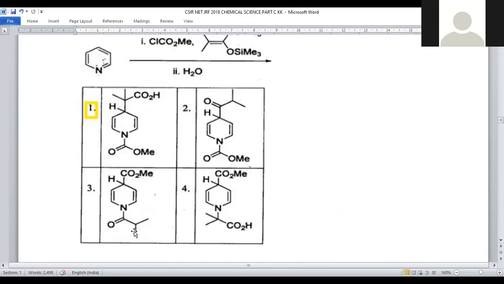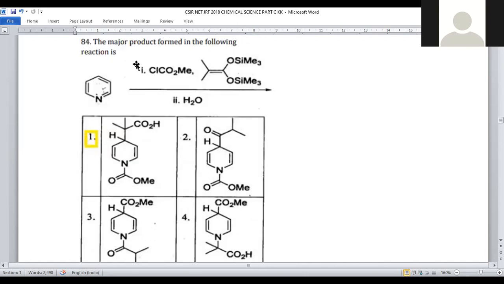The remaining ones are not the correct answer. Here also OMe is there, but at this position we got a ketonic group, but a carboxylic acid should be there. And in the third and fourth, the long chain is missing. That's why these two are also not preferable for this. Only option number 1 is suitable for this question number 84.